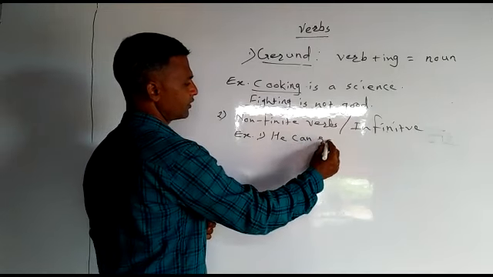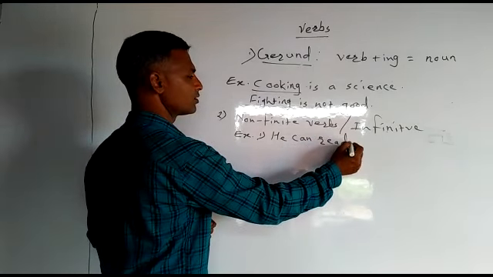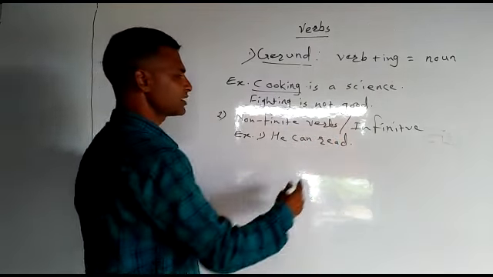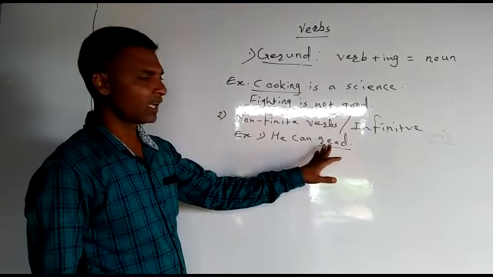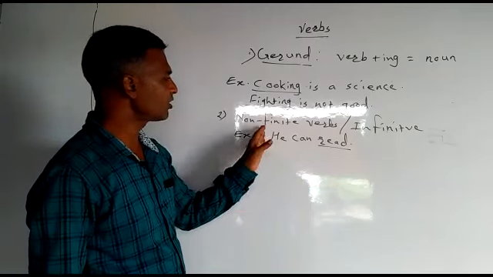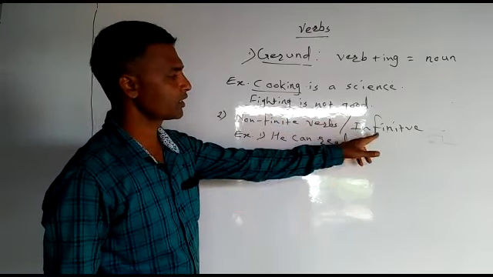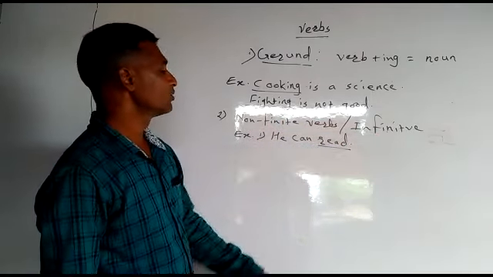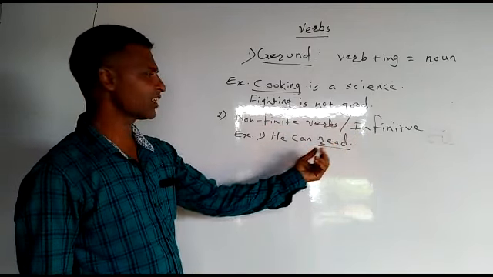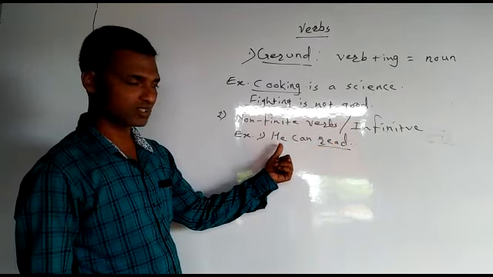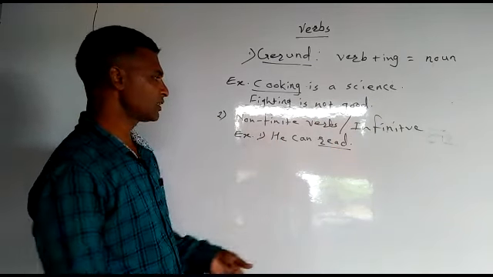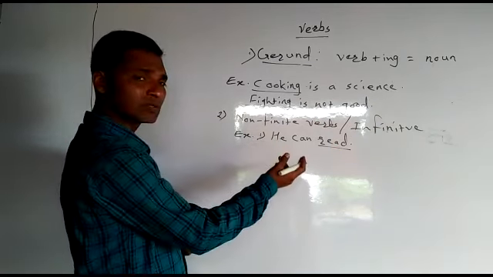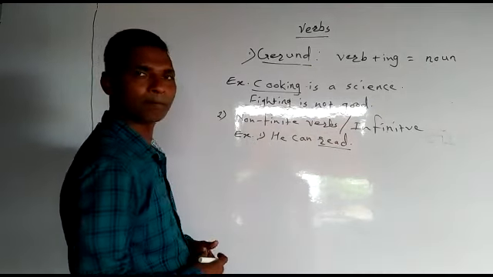For example, he can read. Remember students, this word read is the verb, and this verb can be called non-finite verb or infinitive. Reason, because this verb does not change according to subject, etc. For example, if I put another subject, the verb will be same.